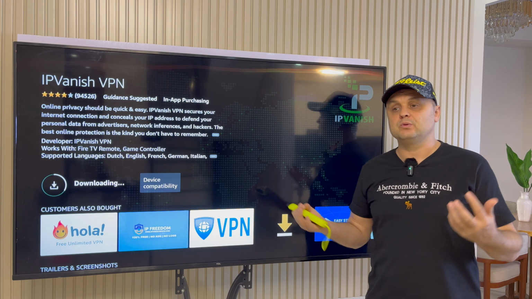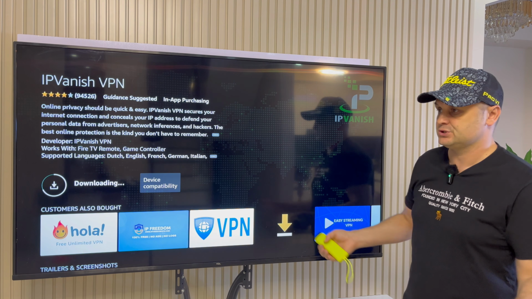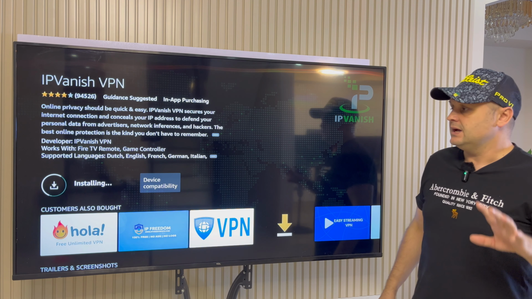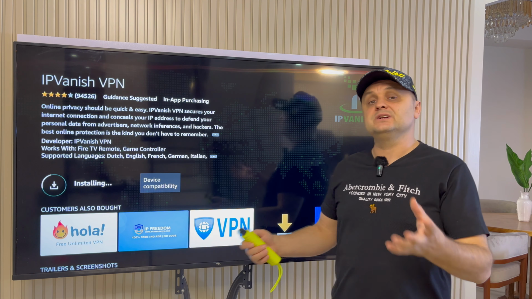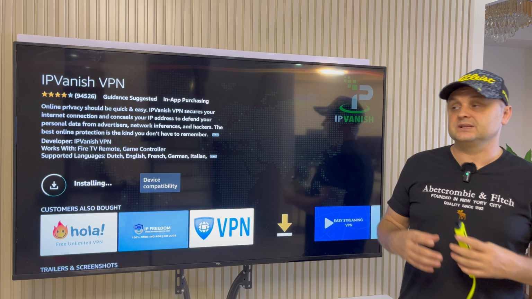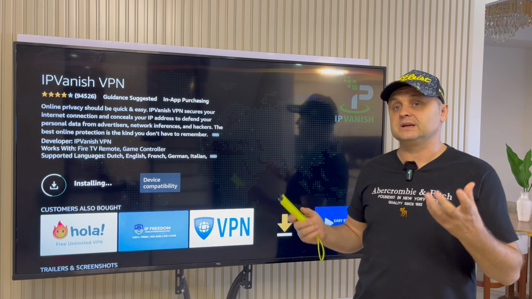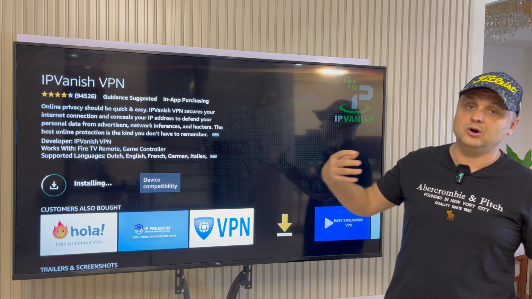Now, why do we require a VPN for all this streaming, for live TV, pay-per-views, live content, movies, TV shows? We require this because internet service providers are now blocking links and content to access these content pieces. Not only that, they're also blocking access to the unlinked store where you can get all these applications.